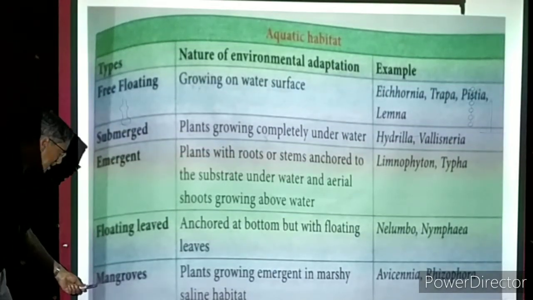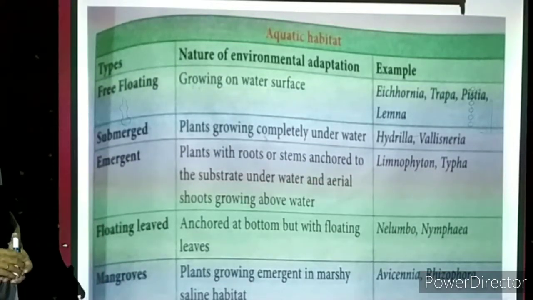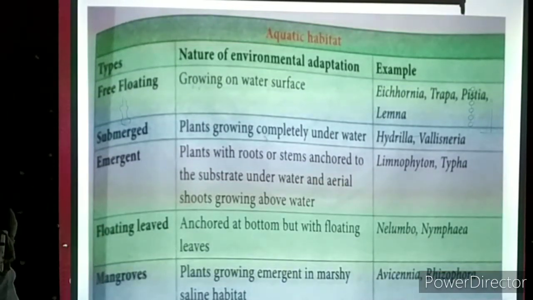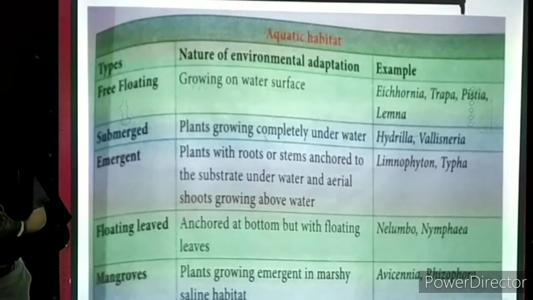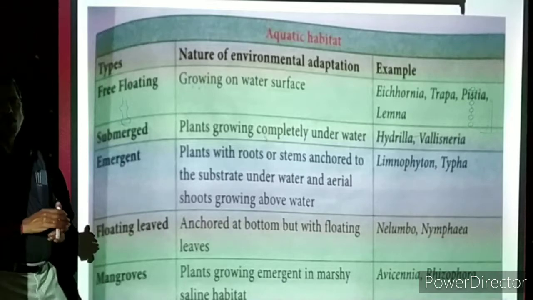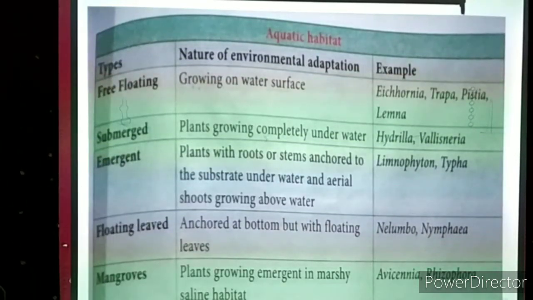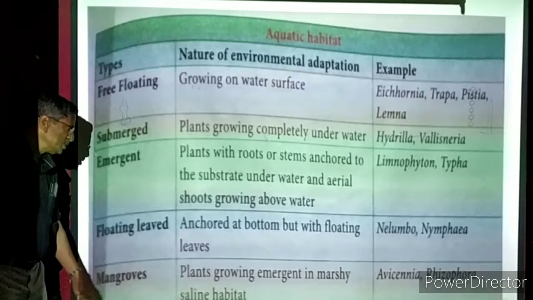Mangroves. The mangroves are normally present in the marshy land. Marshy land means the muddy soil will be there. Water will be there up to a certain height, maybe 1 foot, 1.5 feet, 2 feet, like that. Permanently that water will be there. So there some trees are growing. There are some small plants also growing. They are called mangroves.